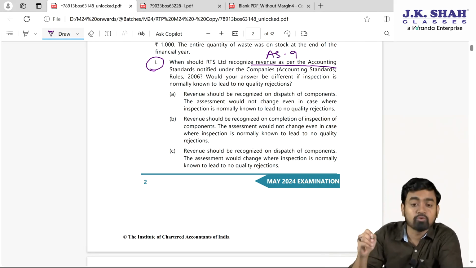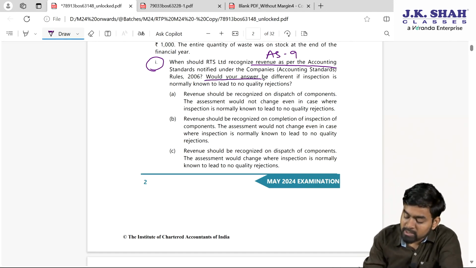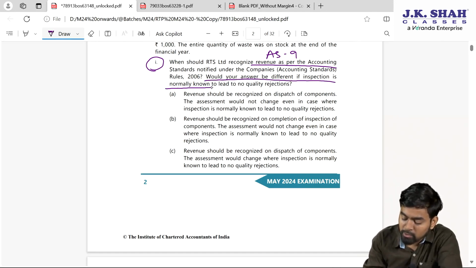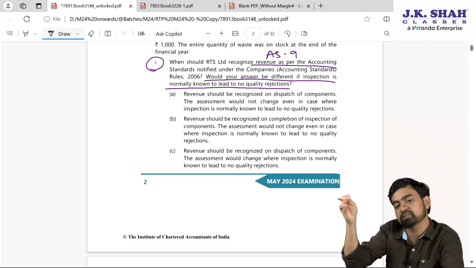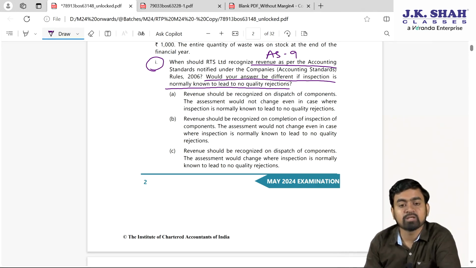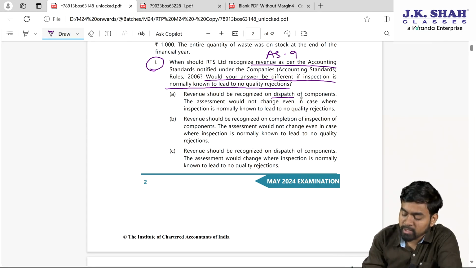Fine. So, when can we book the revenue, my dear students? When the inspection is done. Would your answer be different if inspection is normally known to lead to no quality rejection? No. My answer will still remain the same, that once the inspection is done, we can book the revenue. Check your option A. Revenue should be recognized on dispatch of the component. No.